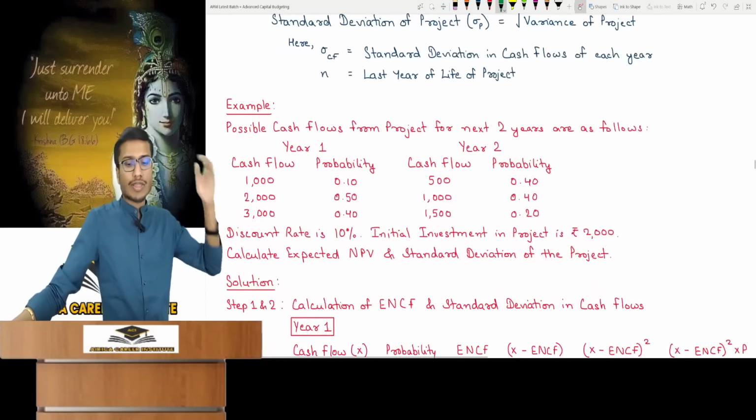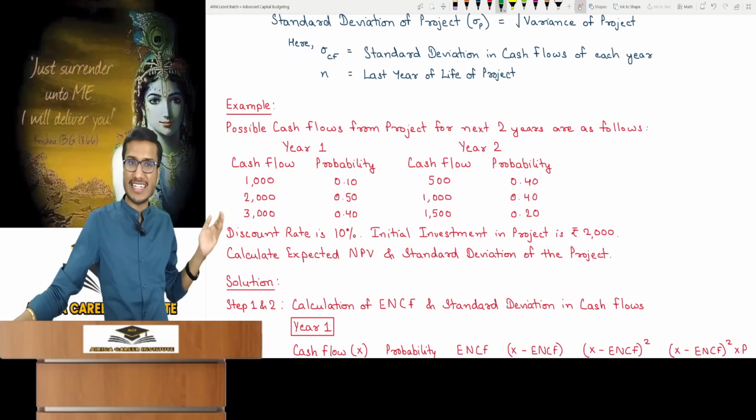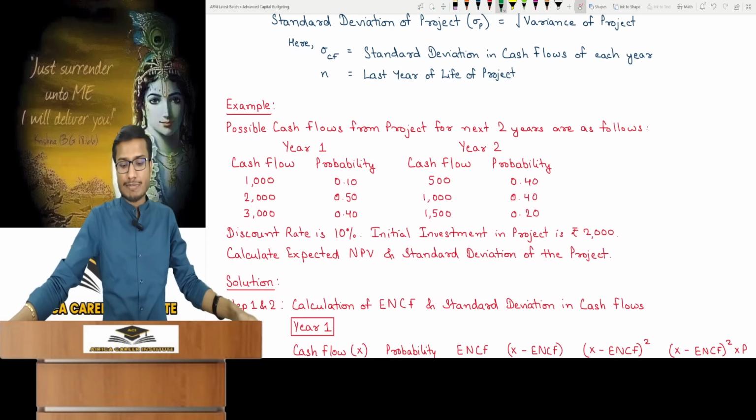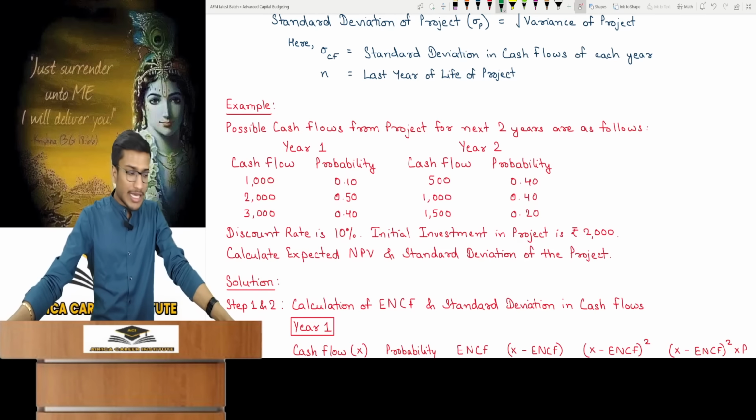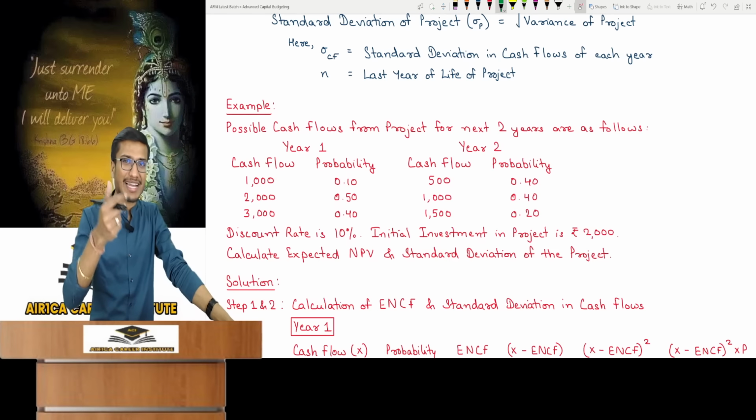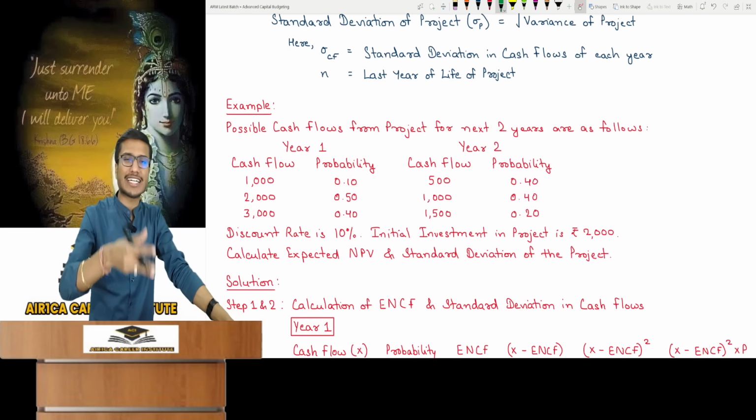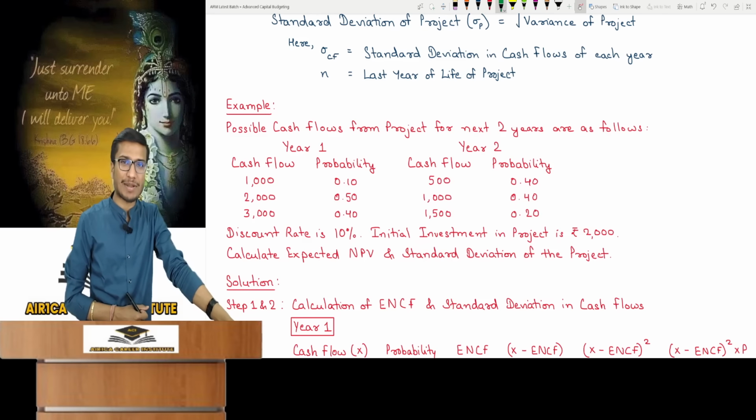You're told some possible cash flows from projects that you will receive in next 2 years. Year 1, cash flow with probability. Year 2, cash flow with probability, discounting rate, initial investment, expected NPV and standard deviation. Sir, you have shown this example, but this example doesn't say it's perfectly independent cash flow. As you learn about future scenarios, somewhere you will say dependent. How will you know in the exam? It will be given in this example of topic, so you assume it's independent.